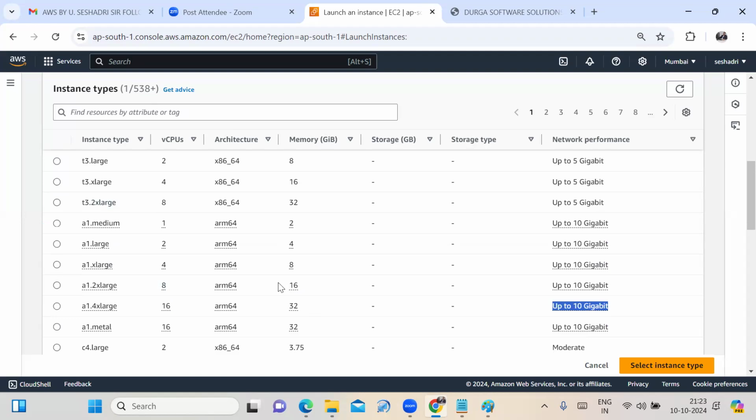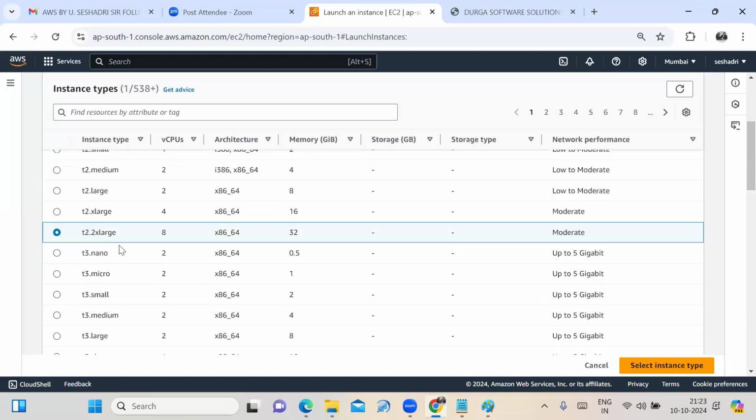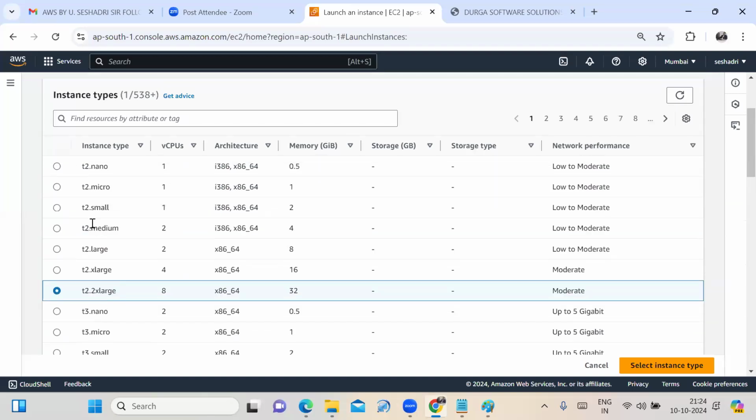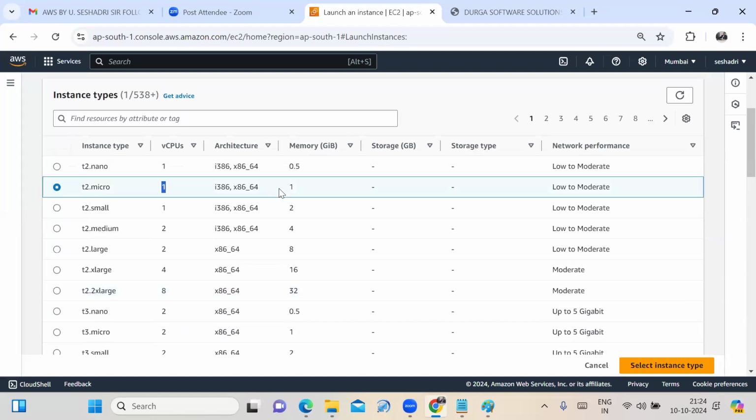Accordingly, you are billed to your AWS account. The free service is T2.micro, which provides 1 CPU and 1 GB memory. I'll tell you in tomorrow's session.